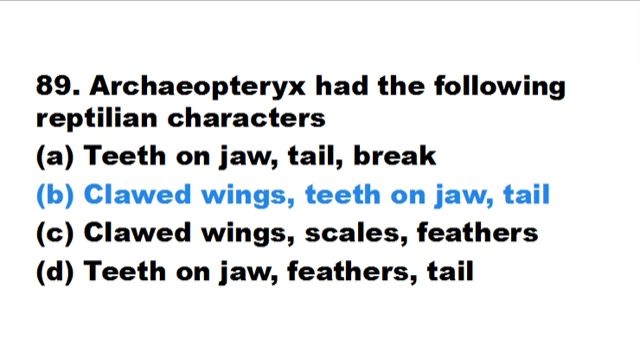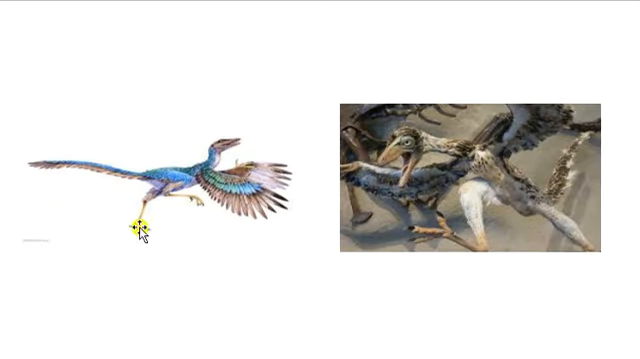Here you can see these are the Archaeopteryx. They actually have feathers. They are bird-like dinosaurs, also known as Archaeopteryx, and they had reptilian characteristic features. You can see from this image there is a tail, they have teeth on jaws, and they also have feathers, wings and claws.